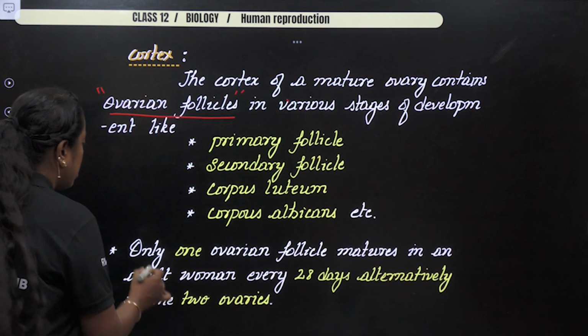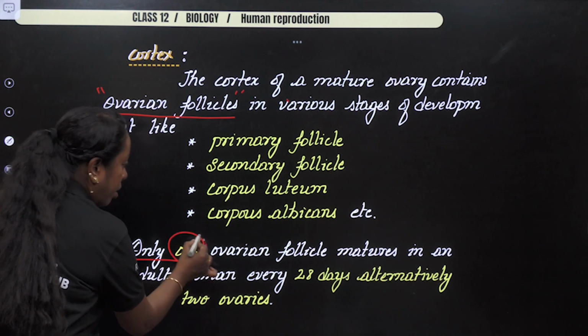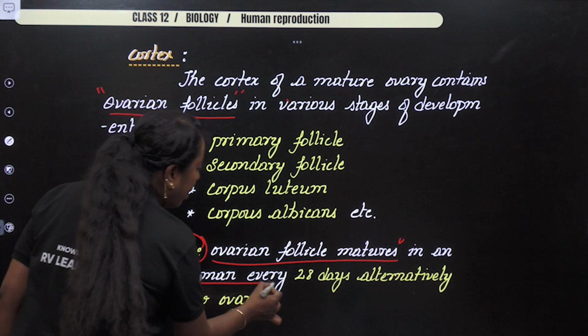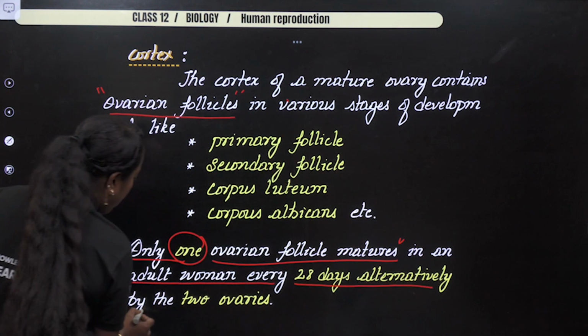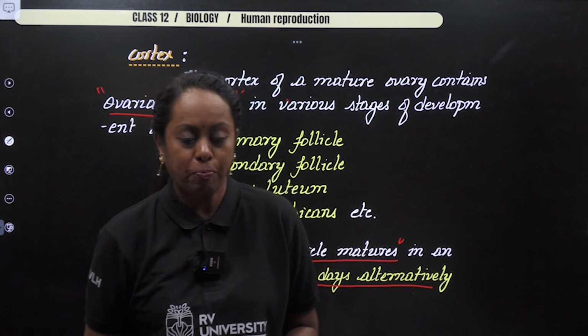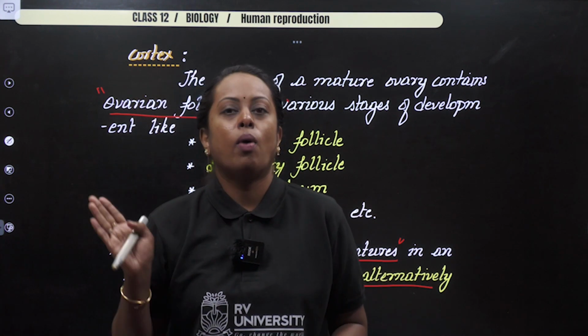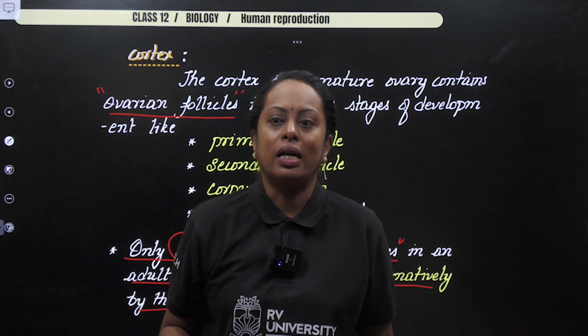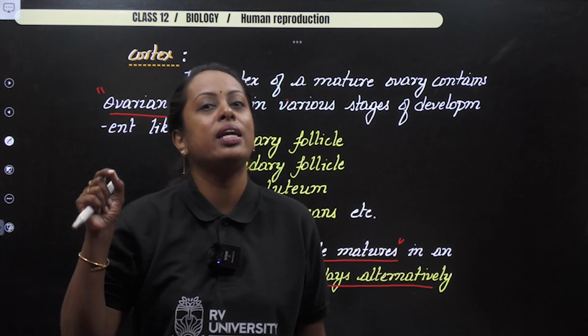So that point is, only one ovarian follicle matures in an adult woman every 28 days, alternating in the two ovaries. Now, this will be your MCQ. Two ovaries, okay? One on the right, one on the left. Let us say this month, the right ovary released the egg.